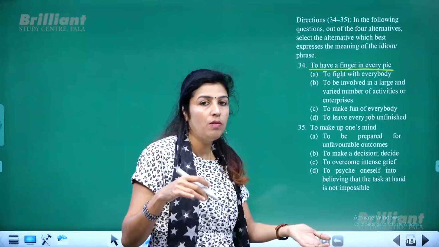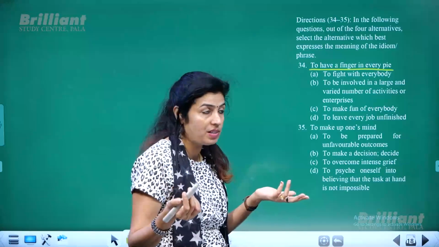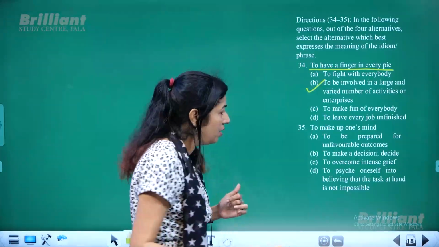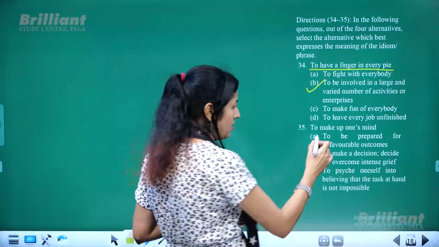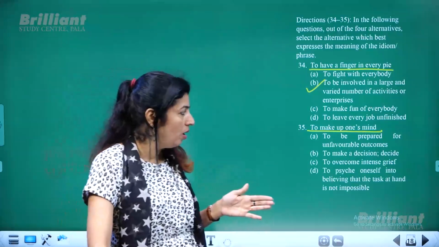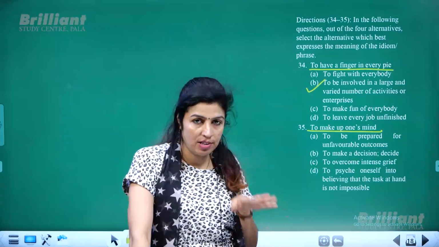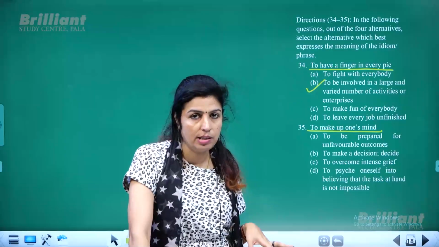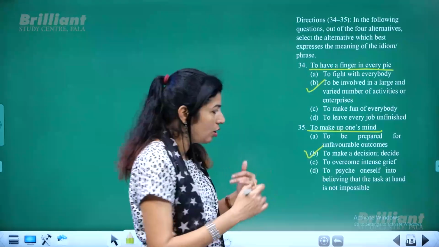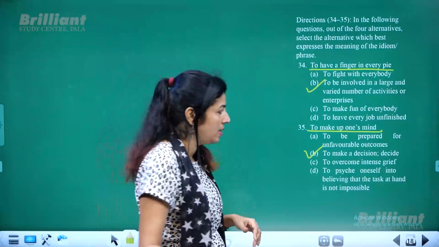That means to be involved in many activities or multi enterprises. So this is the correct option. Then, to make up one's mind. This is an idiom which you might have used in your everyday speech also. I have made up my mind means I have taken a decision of my own. I have decided, I have taken a strong decision. So to make a decision or to choose or to decide is what you call to make up one's mind.